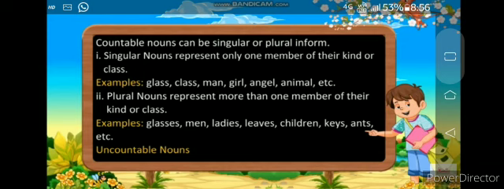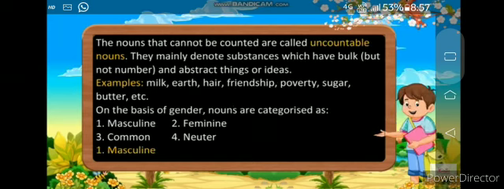Singular nouns represent only one member of their kind or class, for example: class, man, girl, etc. Now plural nouns represent more than one member of their kind or class, like classes, men, ladies, leaves, etc. Now uncountable nouns are those that cannot be counted. They mainly denote substances which have bulk, and abstract things or ideas, like milk, earth, hair, etc.